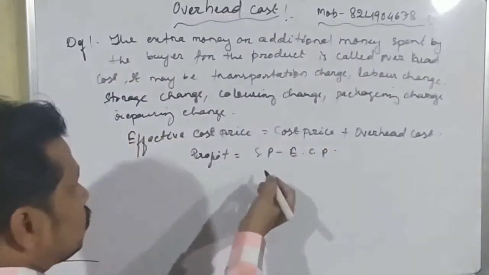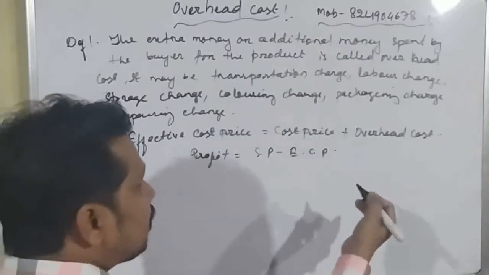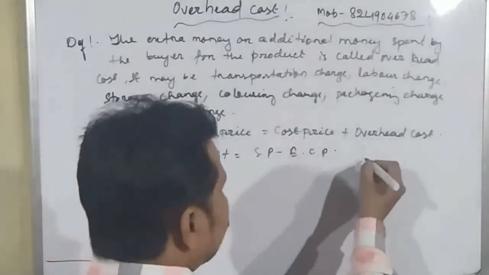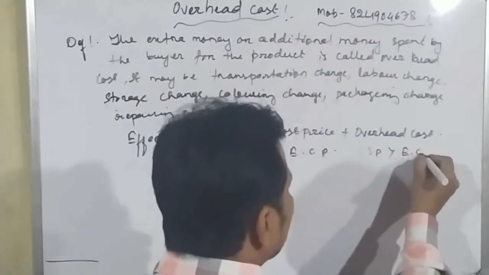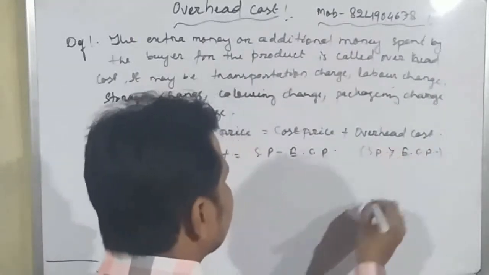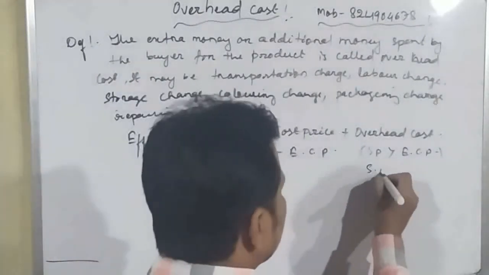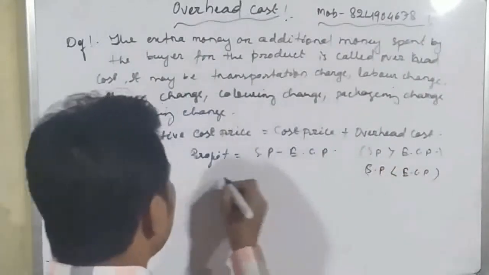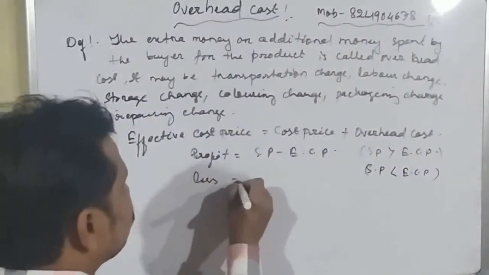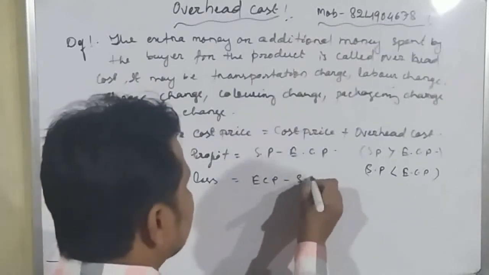When profit happens, we know that the selling price is more than the cost price, so it will happen when the selling price is more than effective cost price. Okay, student. Similarly, if the selling price is less than effective cost price, then what will happen? Loss will happen. Loss is equal to effective cost price minus selling price.